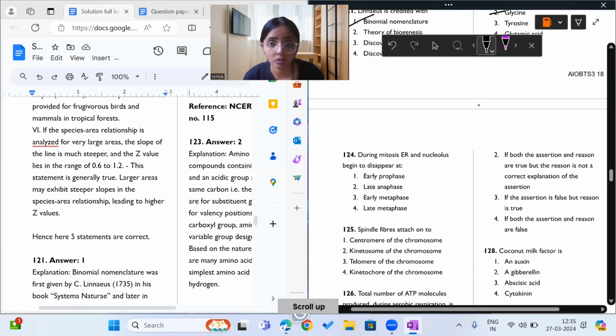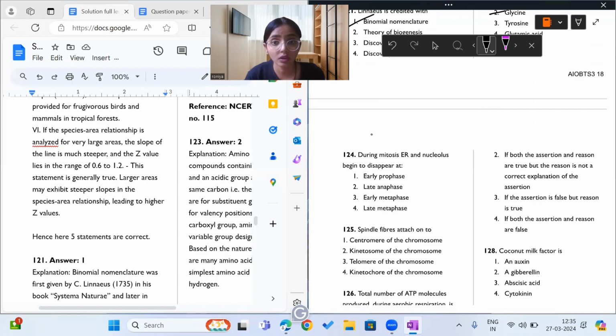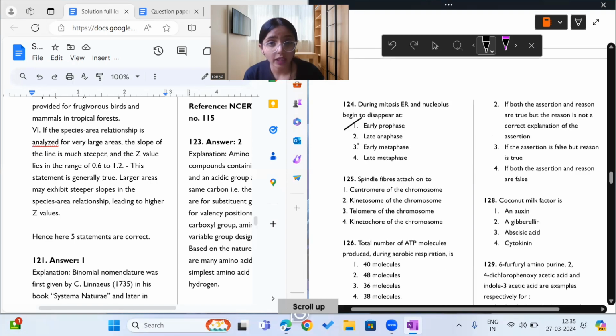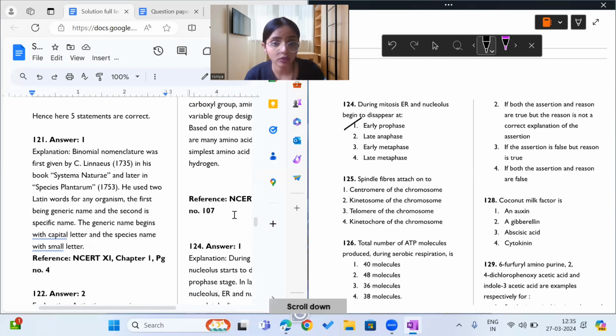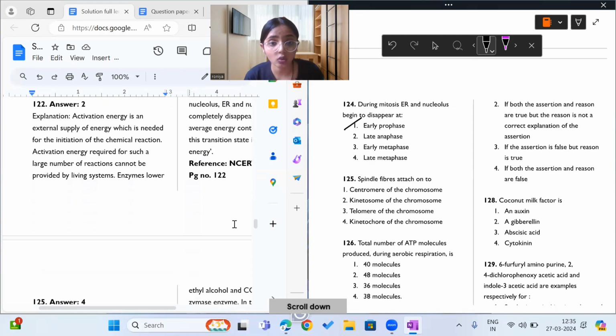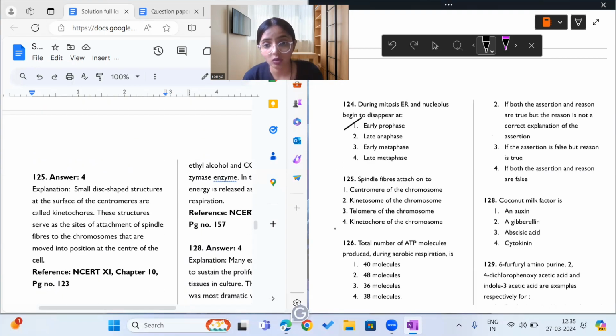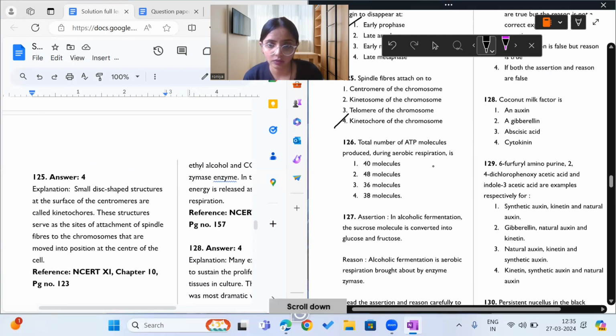Now let us see this question. What does it say? During mitosis, ER and nucleus begin to disappear during early prophase. As prophase starts, the ER, nuclear membrane, nucleolus, all the organelles start disappearing because now the nucleus is going to divide. Okay, so now 125: spindle fibers attach on where? They attach on the kinetochore of the chromosome. Option number 4.